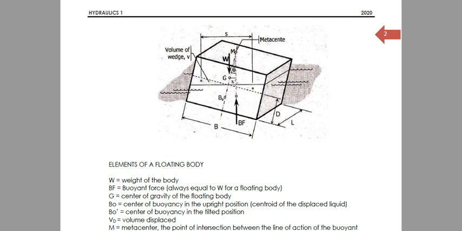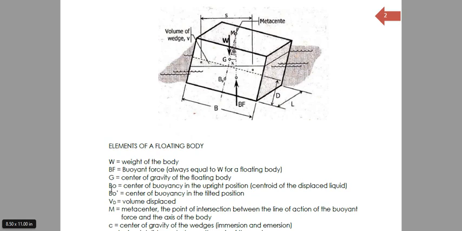Okay? So, that center of gravity is G, and then BO is the center of buoyancy in the upright position. Usually the centroid of the displaced liquid, yan yung center of buoyancy. So, BO is the center of buoyancy in the upright position, hindi pa siya nag-tilt.